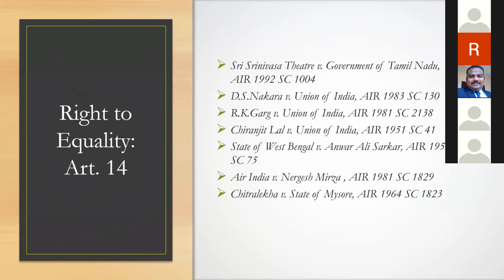First part is equality before law, and second one is equal protection of laws. When we see the terms equality before law and equal protection of laws, the words law and laws itself help in identifying to what all it is applicable.